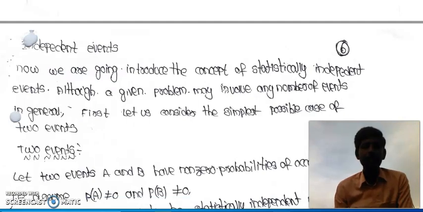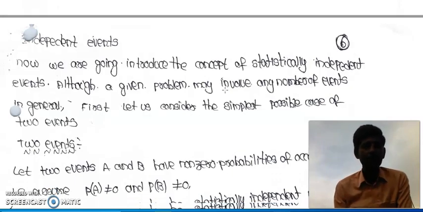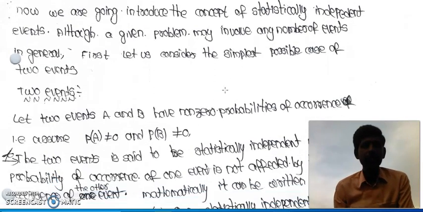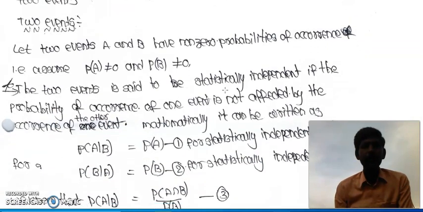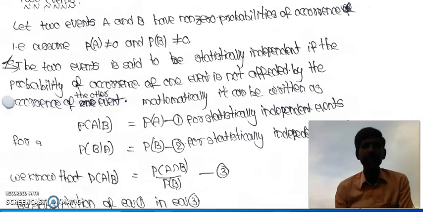The next topic is independent events. Two events can be independent, or three events can be independent, or n events can be independent. For convenience, first we will discuss when two events are said to be independent; later we will go to n events. Now let us consider two events. These two events are said to be independent if the probability of occurrence of one event is not affected by the occurrence of the other event.